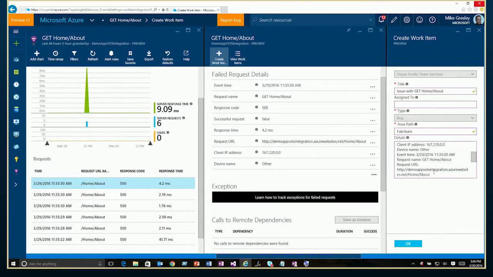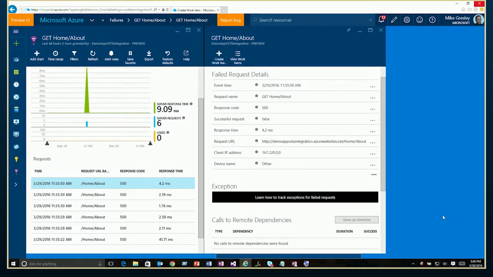In any case, if I wanted to say anything else about this, I could say, you know, something bad happened, whatever the case may be. I can add additional details into here. When I say OK, it's writing my work item out to my ALM system, in this case, VSTS. Okay, my validation was successful. It closes that particular blade.